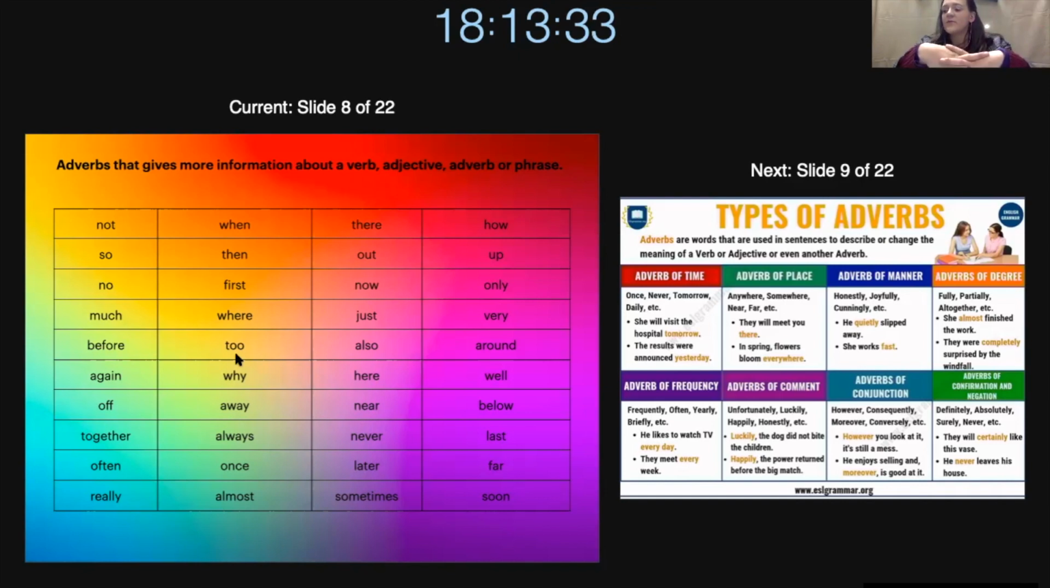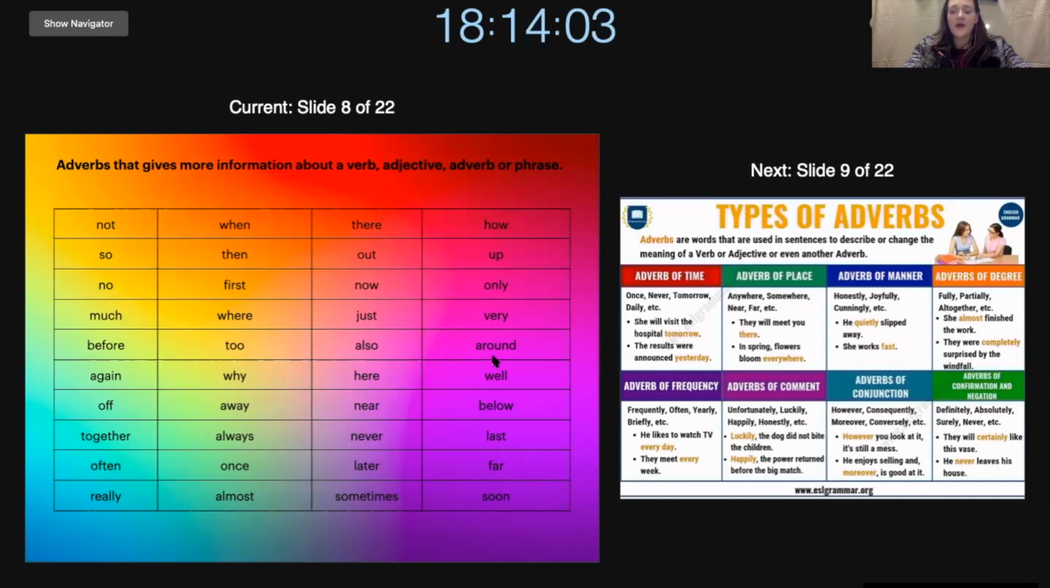Too refers to adding something together or adding to an idea. So let's say, I would like to go to a restaurant to eat some food. Would you like to go? And then you can respond with, yeah, I would like to go too. So it's like you're adding your idea to my idea. You agree with me. We have also, and also has a similar function as too. We can say, I also want to go to the movies, or I also want to go and eat food.